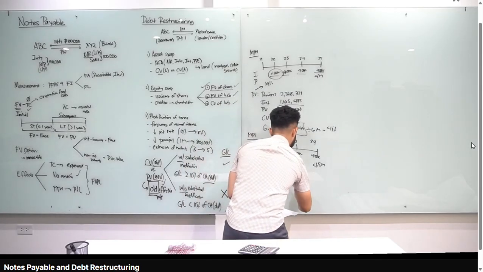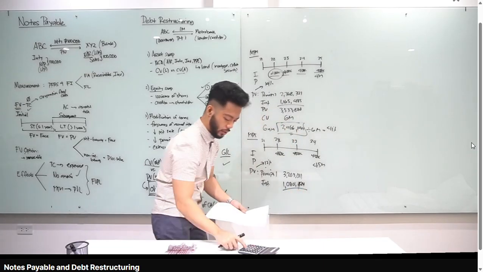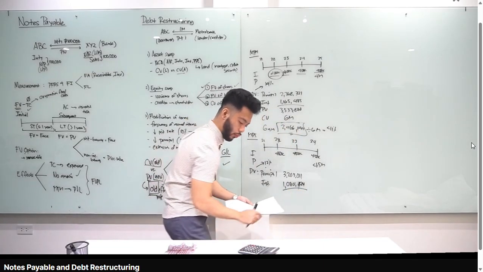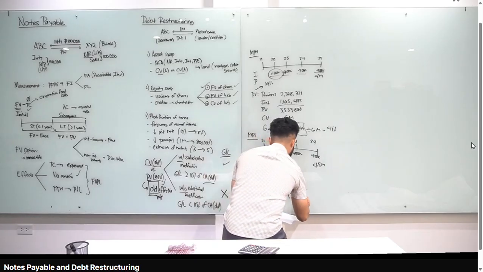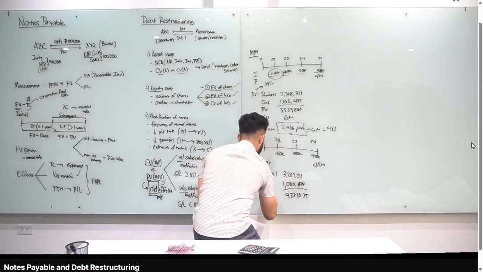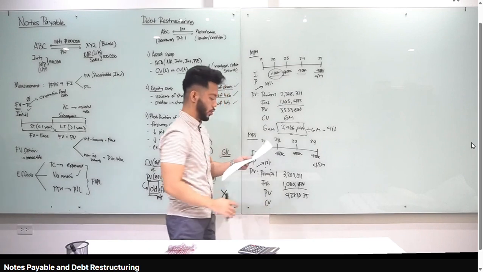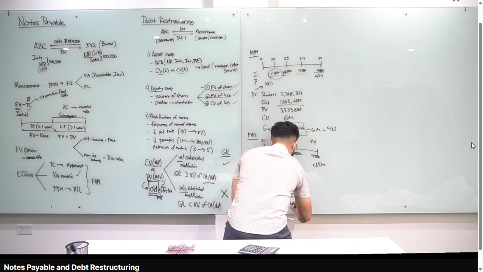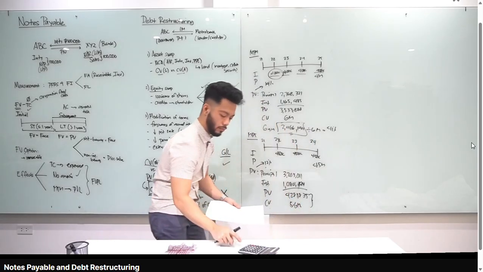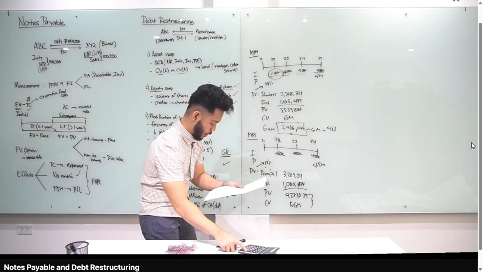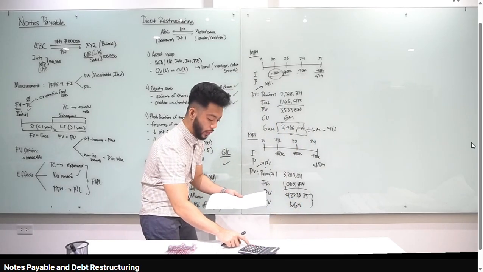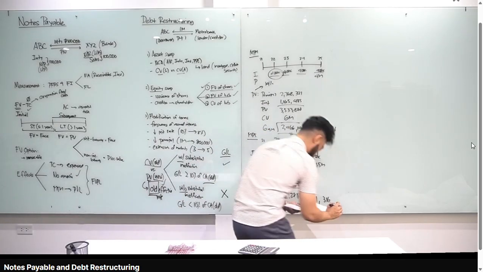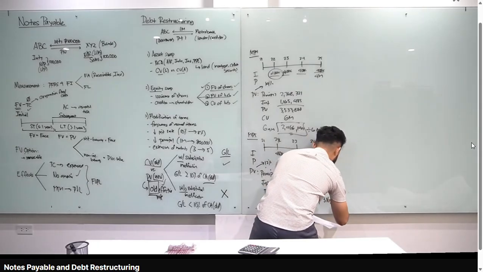Add natin yung dalawa na yan. 3,203,011 plus 1,080,824. You get 4,283,835. Okay? So this is the present value. Carrying value is basically yung principal na 5 million and then yung accrued interest na 600,000. So 5.6 million. Difference between the two, 5.6 million minus 4,283,835. You will get 1,316,165.